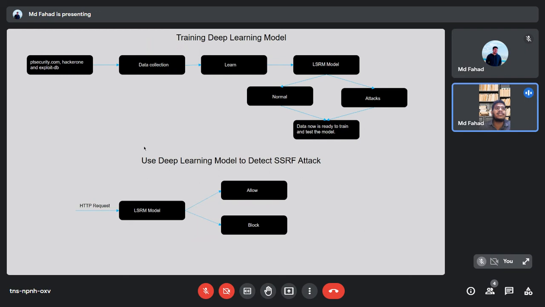The second phase is to use the deep learning model to detect SSRF attack. When the first phase is complete, and someone sends an HTTP request to the LSTM model, this model allows or blocks the HTTP request.